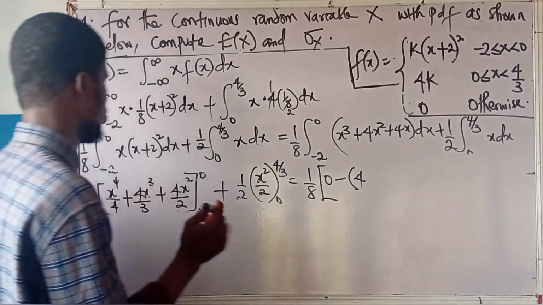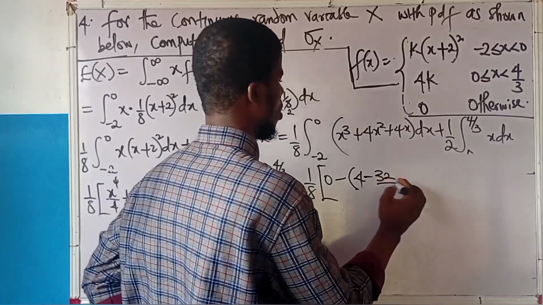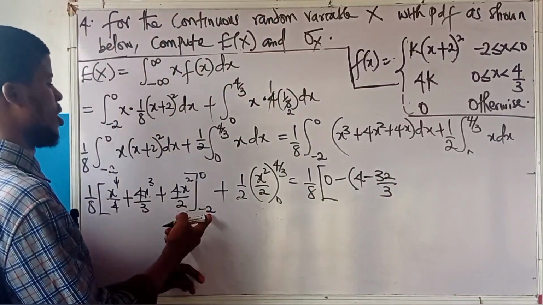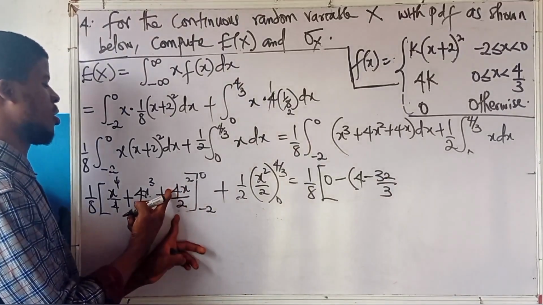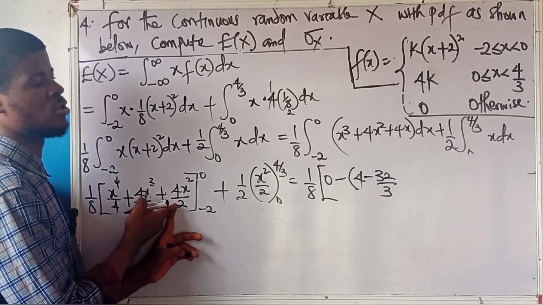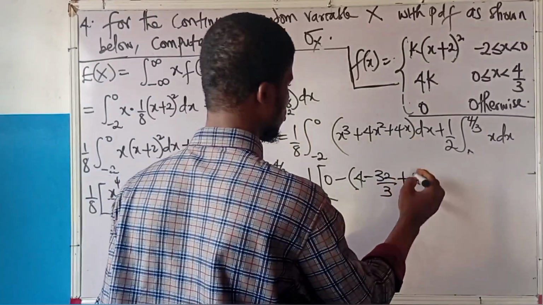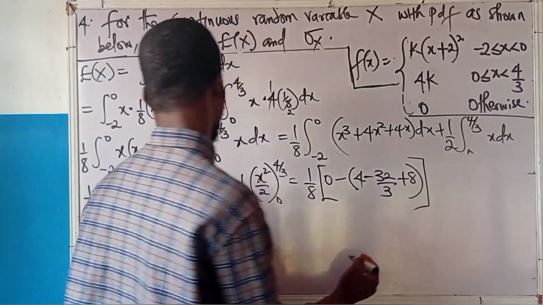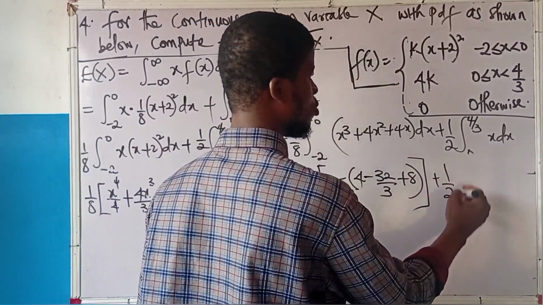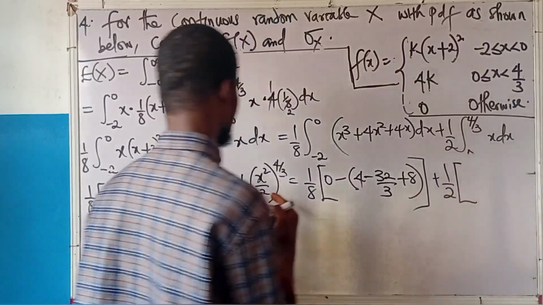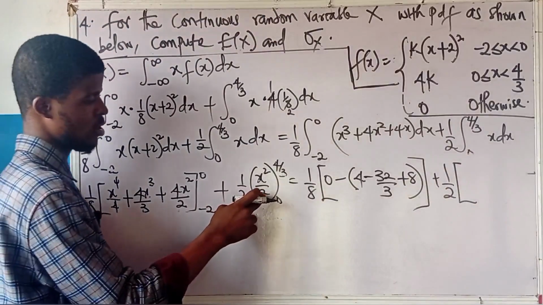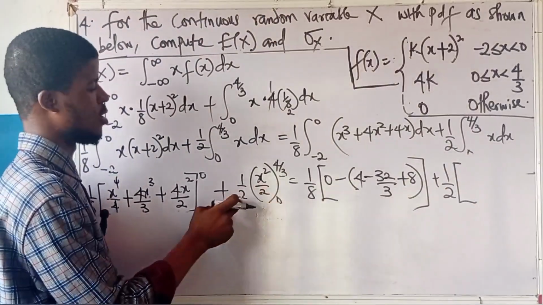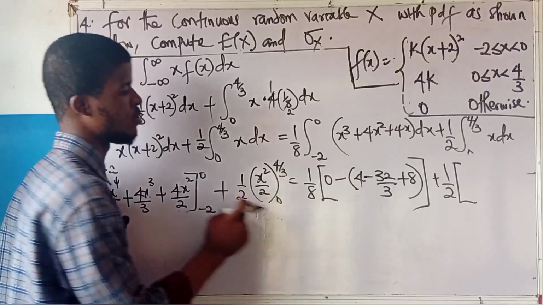Times 4 is minus 32. So we have minus 32 all over the 3 under it. Minus 2 squared is 4. 4 times 4 is 16. 16 divided by 2 is 8. So we have plus 8. Plus 1 over 2 into, check, this 2 is inside the bracket. That integration, it can come out. It will multiply this one outside to give me a 4.